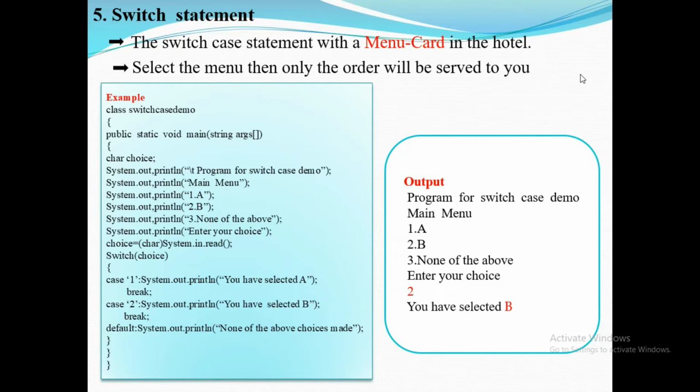So the output will be like this. The program for SwitchCaseDemo shows the main menu with three items, A as 1, 2, 3. Then enter your choice. If you enter 2, you have selected B.